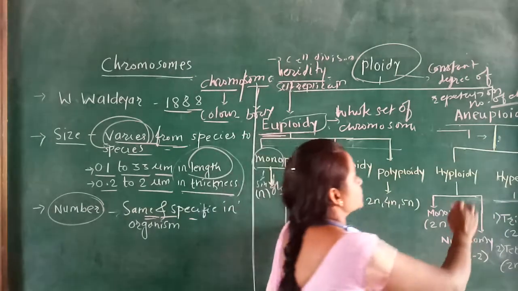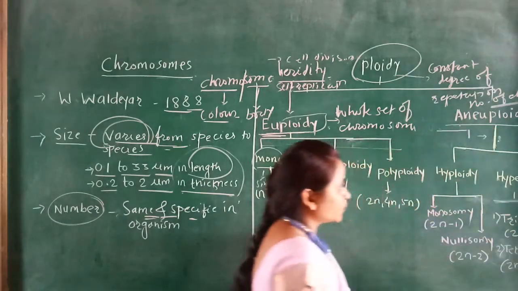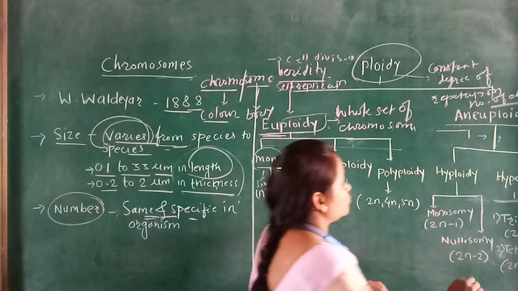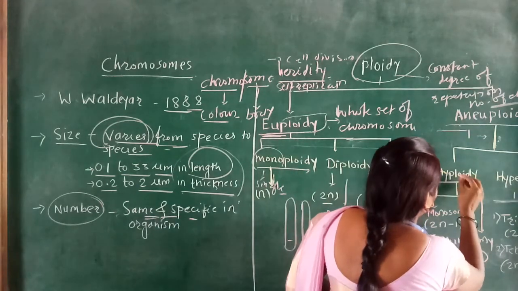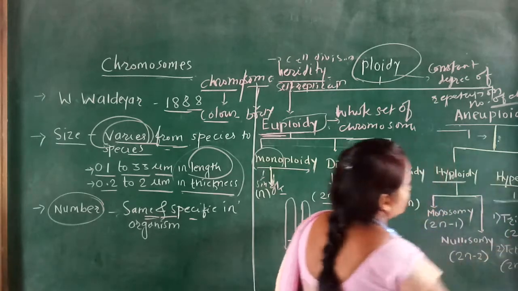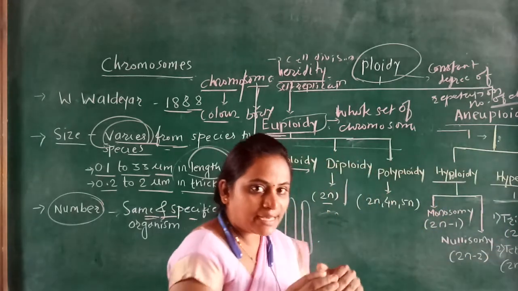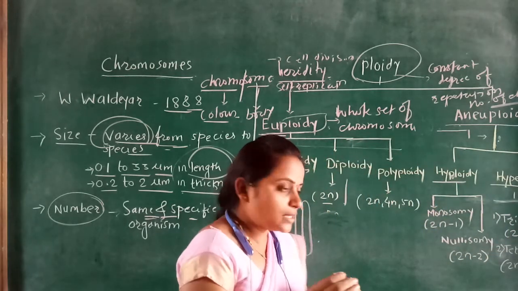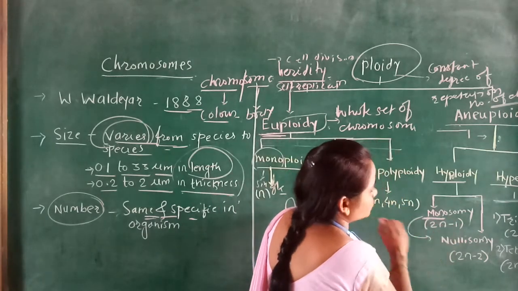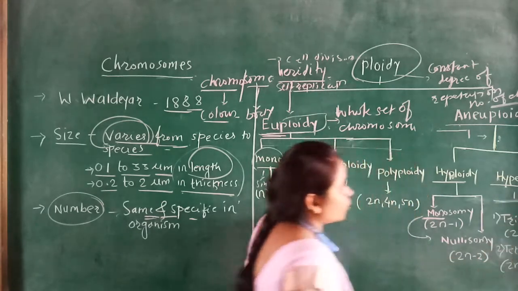Then when we discuss the types of aneuploidy, two types are involved: hypoploidy and hyperploidy. Hypo means what? Less, or in the minus, त्याच्यामध्ये आपण मायनस फॉर्म मध्ये आपल्याला दिसेल, हे आपण पाहणार आहोत समोर. त्याच्यानंतर hyperploidy.